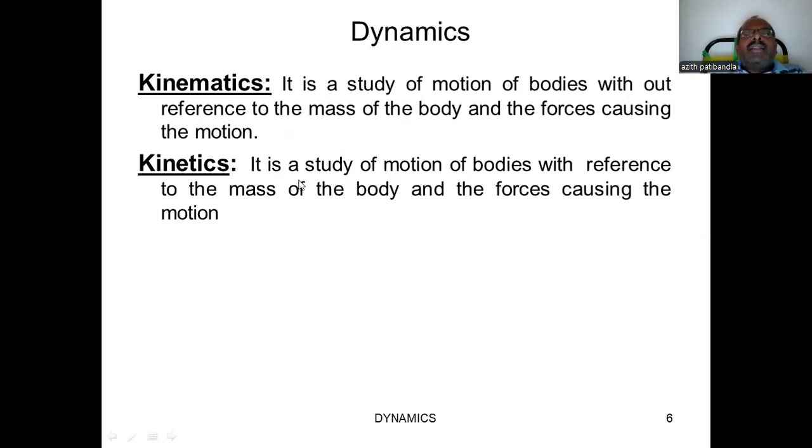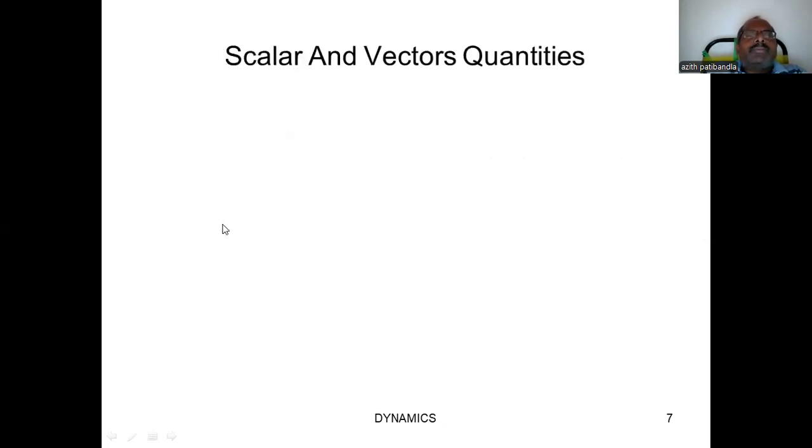Second thing, in that particular study, if the mass of the body is referred to or observed, then it is called kinetics. That is the difference between kinematics and kinetics.